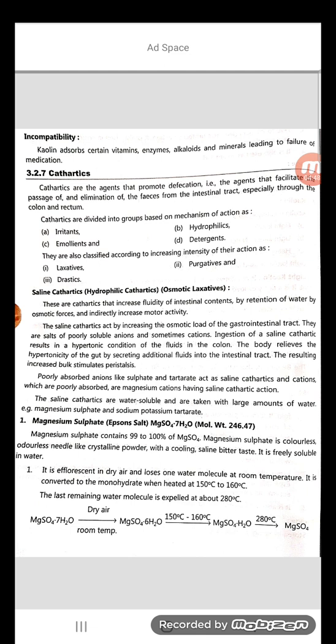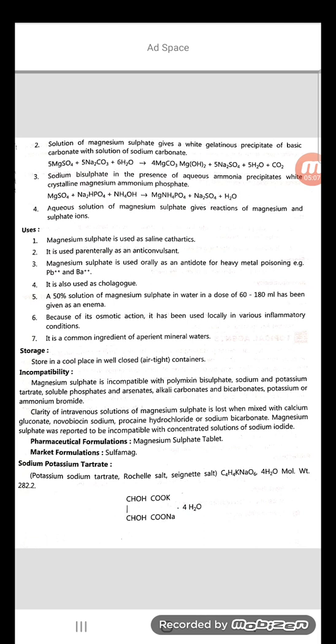So MgCO3 reacts with H2SO4, and finally it forms MgSO4, water, and carbon dioxide is evolved. The solution is filtered, and the filtrate is evaporated to crystallization.